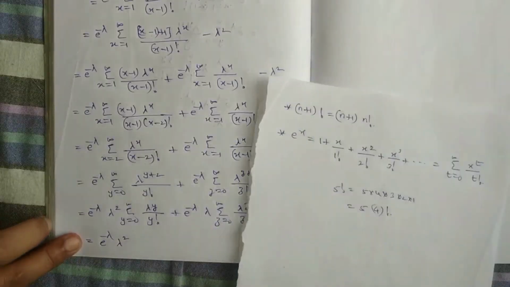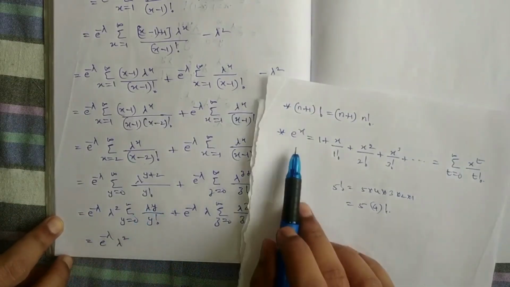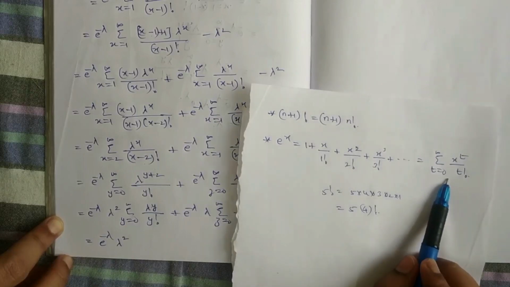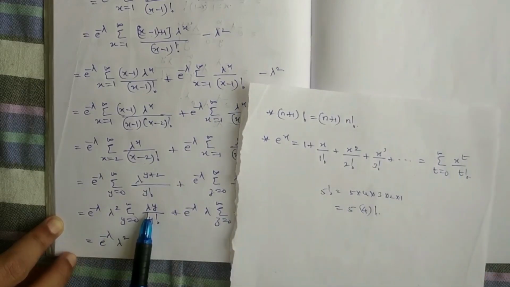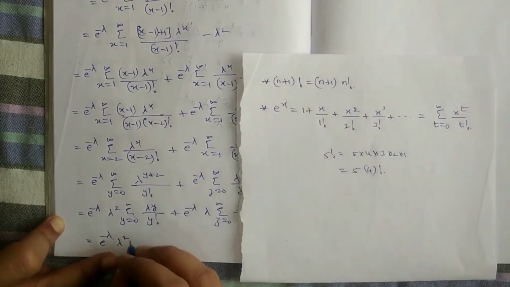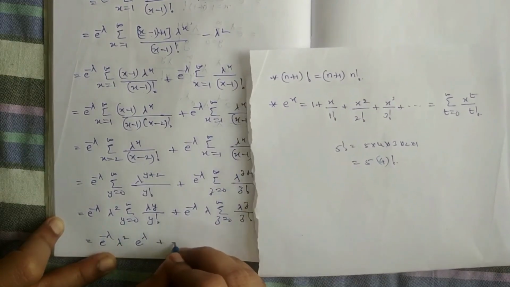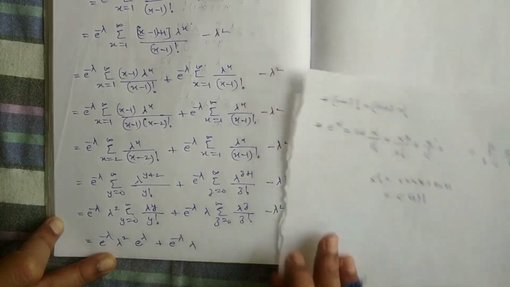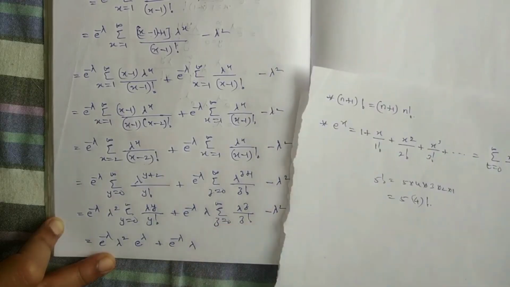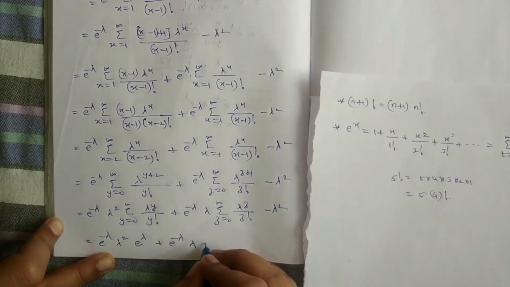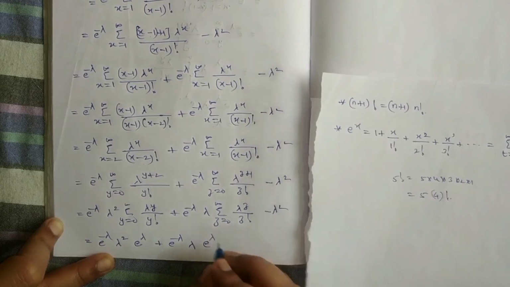Comparing this with the known series, this is the same as the expansion of e power x. So in place of x you have lambda, right? So this will be the expansion for e power lambda. Okay, plus e power minus lambda into lambda. Again, this is the same expansion of e power x, so here you will have e power lambda.